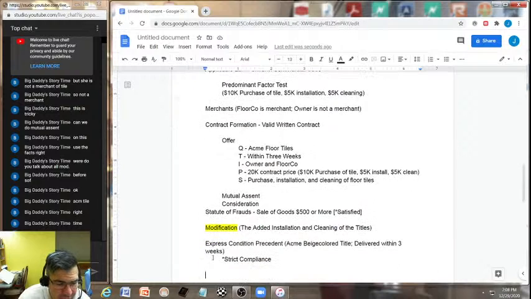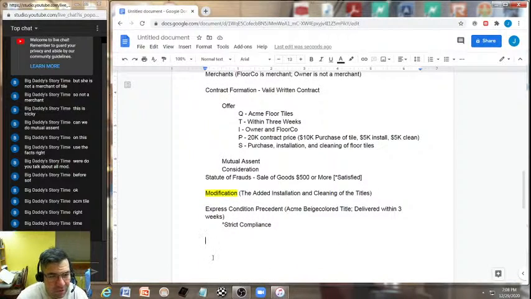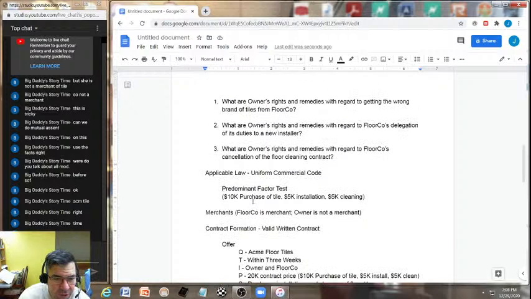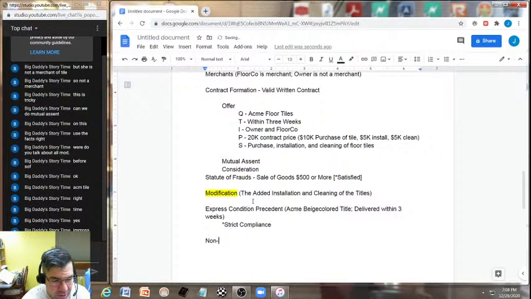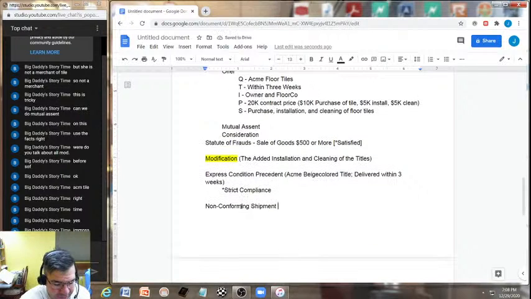Now, what is the sending of the different floor tiles in our hypothetical here? Well, remember we talked about this. This is the non-conforming shipment. Now, remember though, we got to ask ourselves here, the letter that came with it.